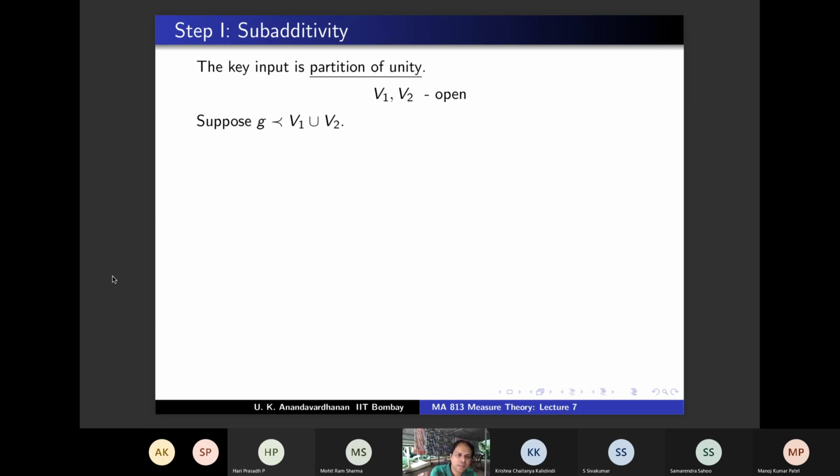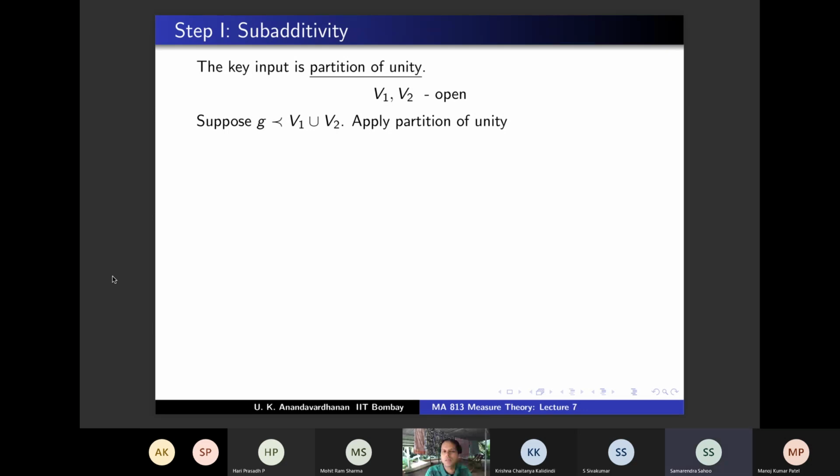I'm not saying there is such a G. Of course, there is such a G, but that's not my claim. Take such a G if it is there, and for all such G, we will prove something. So apply partition of unity. You remember partition of unity, right? It's a corollary and generalization of Urysohn.